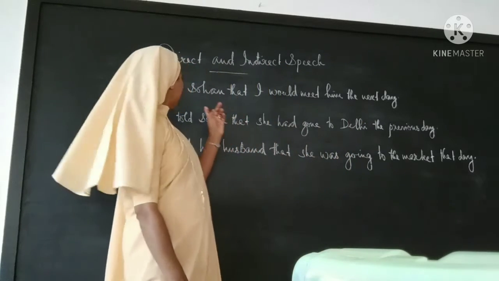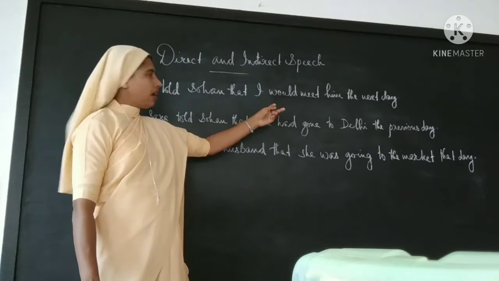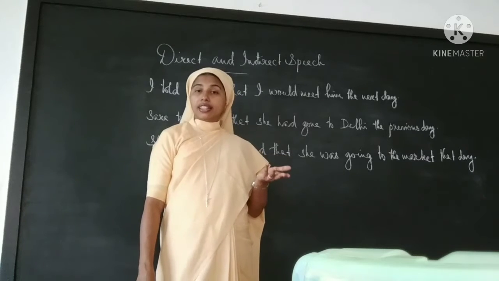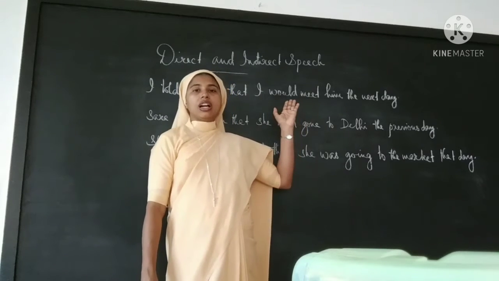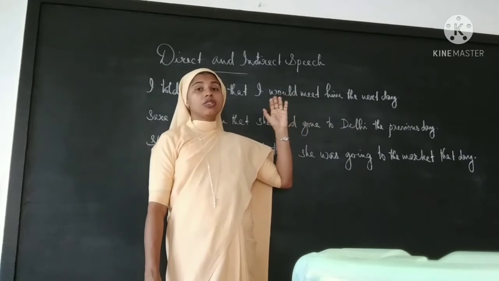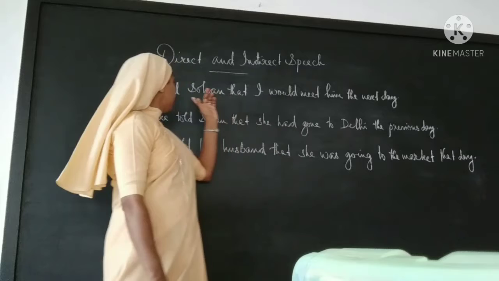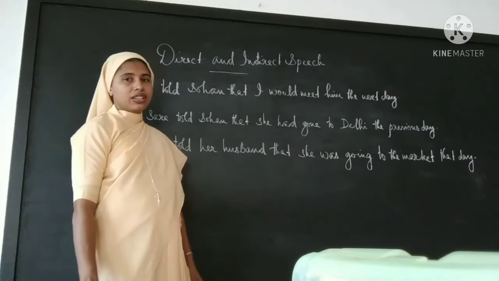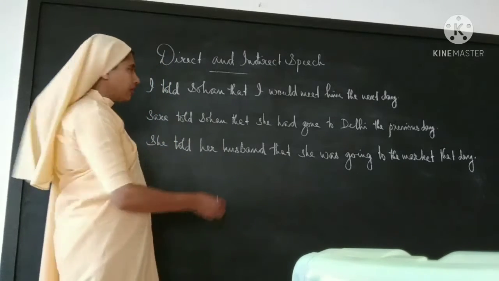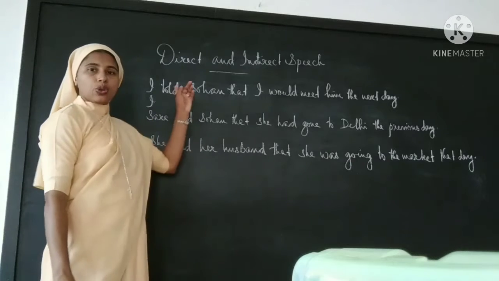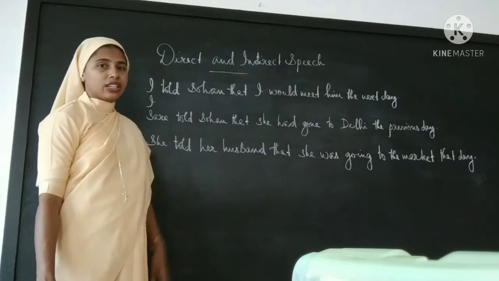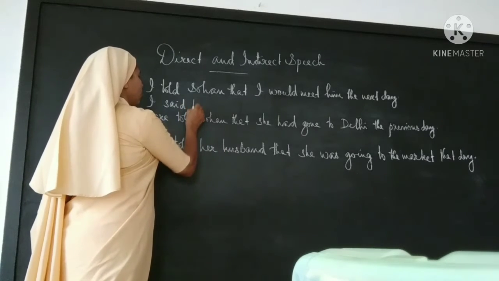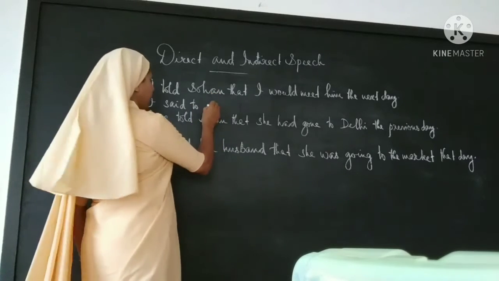First sentence: I told Sohan that I would meet him the next day. This is an indirect speech or reported speech. We have to change it into the exact words of the speaker. That means here we have to find what I told. So what we must do first, we have to see the pronouns. As I only, I told. If it is said to, it will be changed to told, so it will be said to. I said to Sohan.